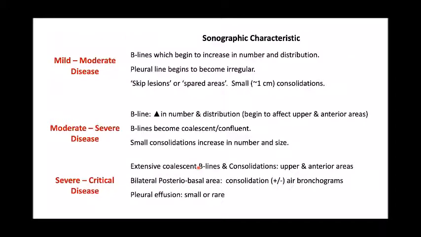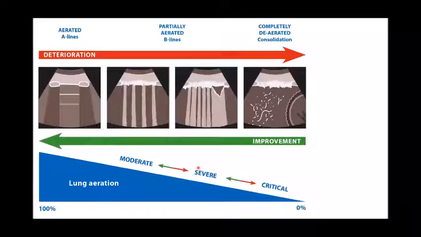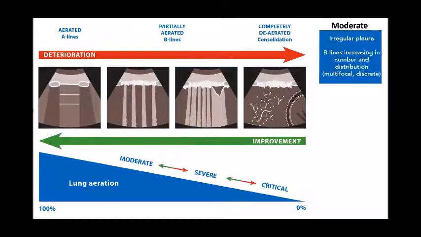If you classify the findings into mild, moderate, severe and critical, you can see the disease like this. In mild cases, a normal A pattern is there. As the lung aeration decreases, the disease severity increases from moderate to severe and critical. In moderate disease, there are irregular pleural lines, and B lines increase in number and distribution, mainly focal, multifocal and discrete.